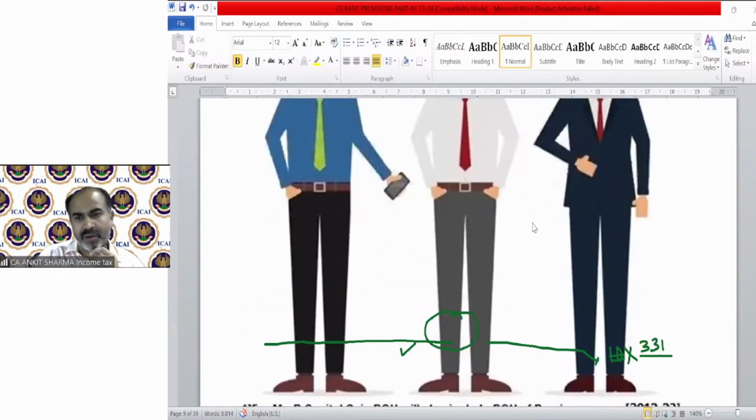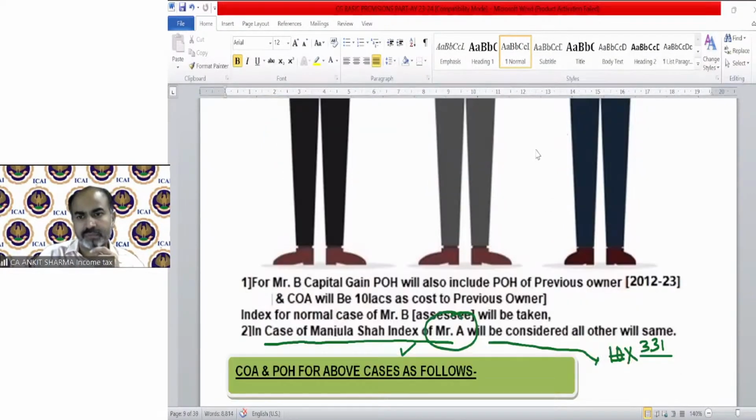Cost will be 10, okay, correct. So in the example, the cost was 10 lakh, and we generally took the assessee Mr. B's index. But as per Manjula J. Shah, now we will take the index of 2012-13 to solve the question.